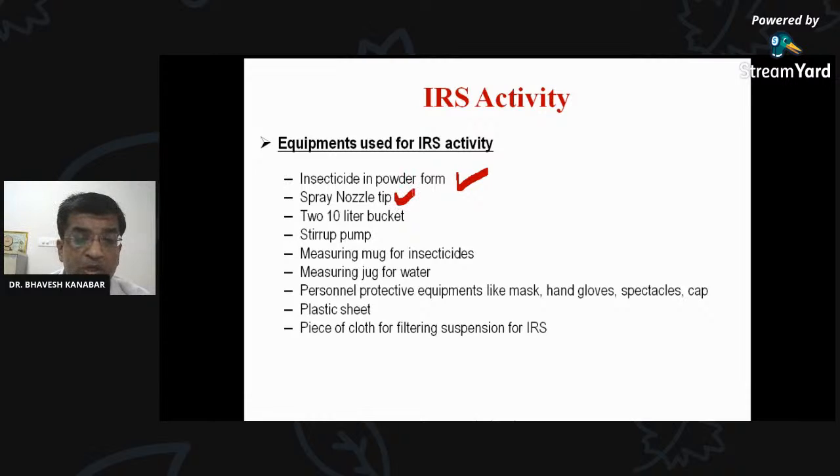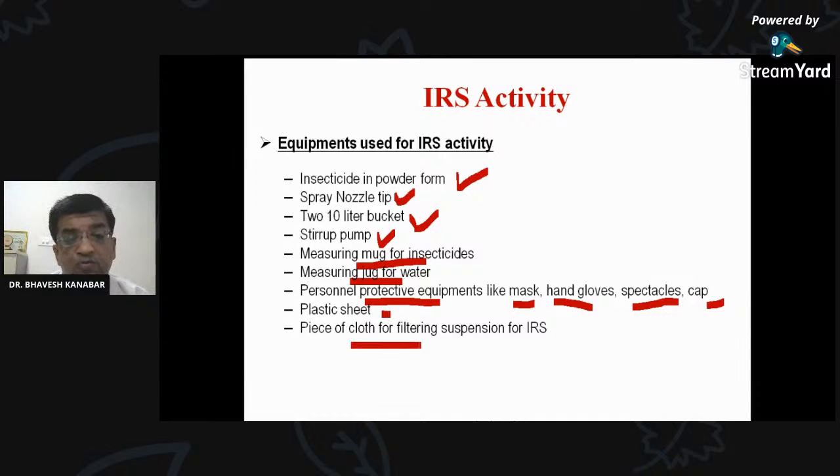Then spray nozzle tip, 2 10-liter buckets, stirrer pump, a measuring mug for insecticide, a measuring jug for water, personal protective equipment like mask, hand gloves, spectacles and cap, plastic sheet, and a piece of cloth for filtering the suspension of the IRS. Write down the name of the chemical which is used for indoor residual spray. Has anybody written the name of that chemical?